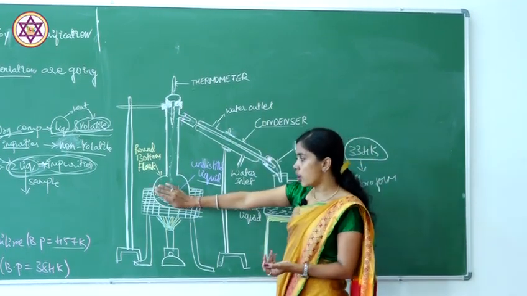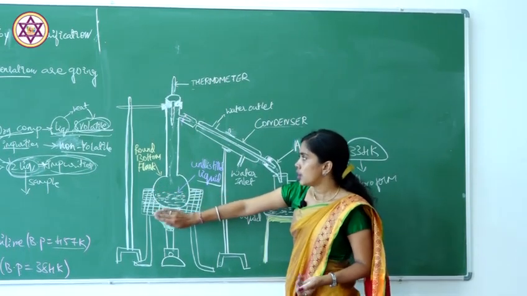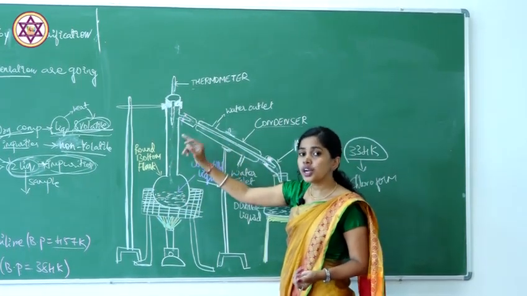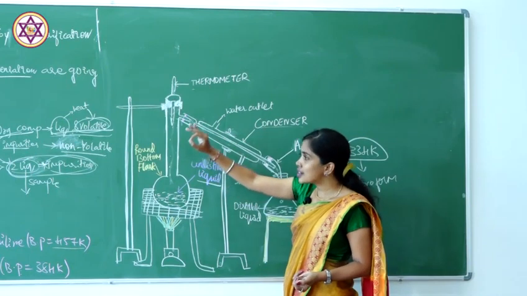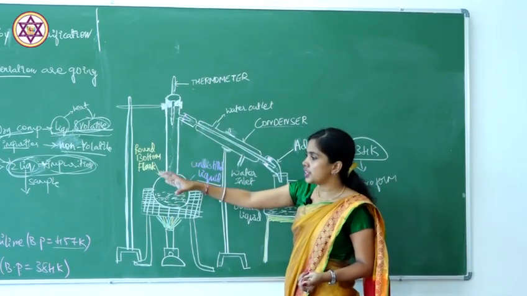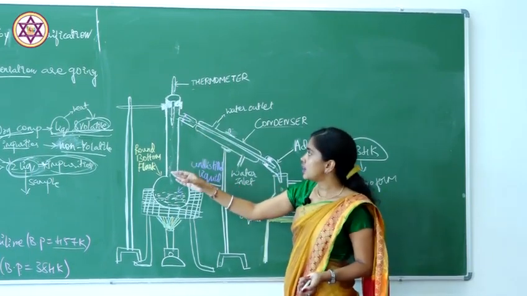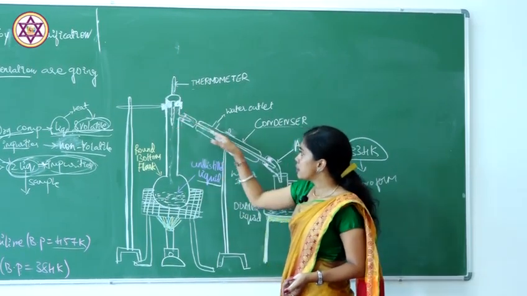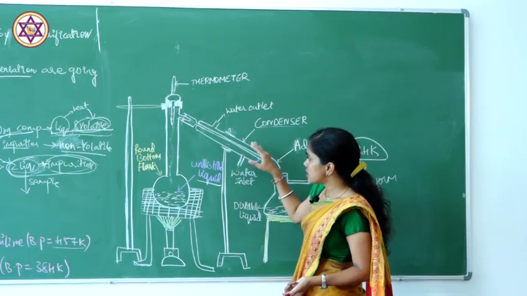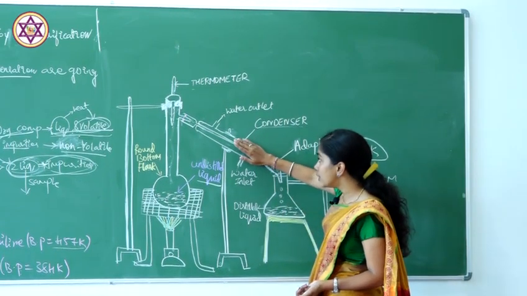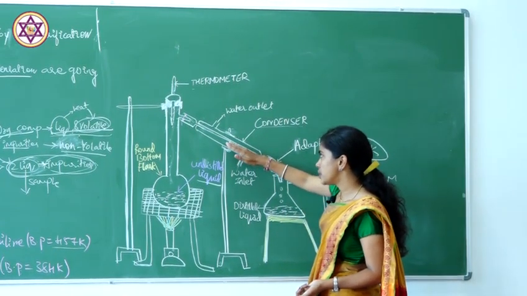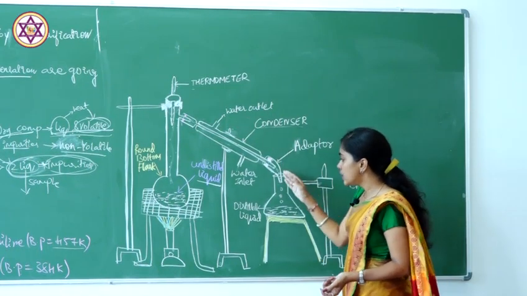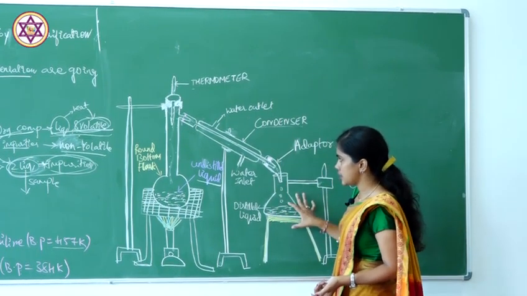First we take the organic compound and heat it. By the temperature we come to know which organic compound it is. If the temperature is 334 Kelvin, it is chloroform. All these vapors go to the condenser. The condenser's function is cooling the vapors, so the vapors are converted into liquid. This liquid we collect.